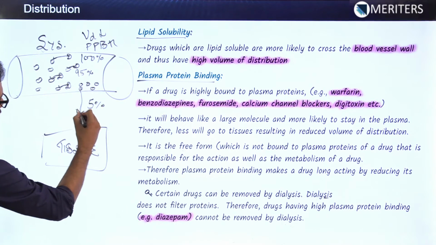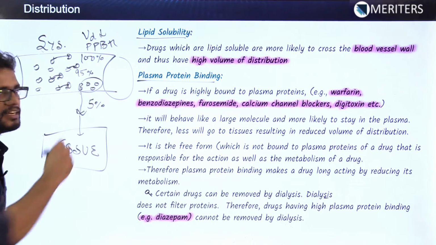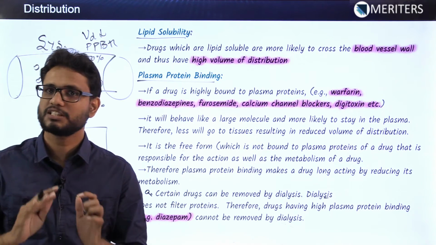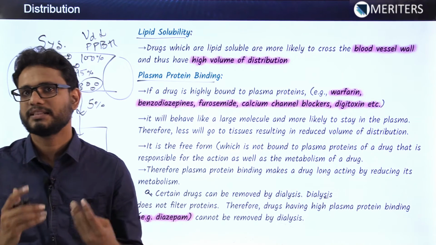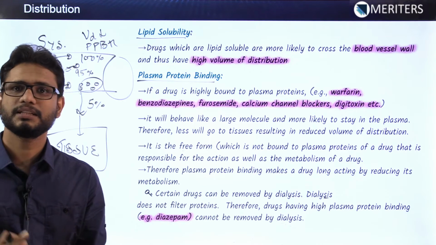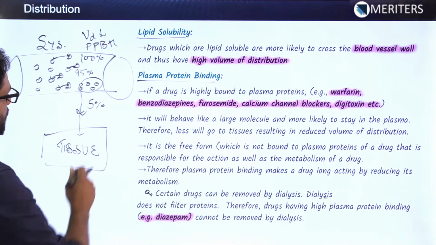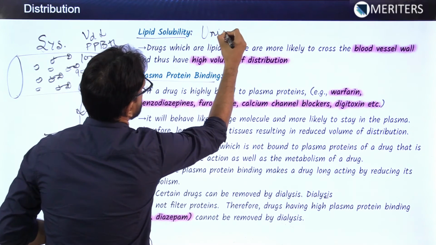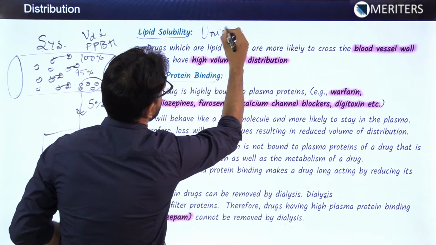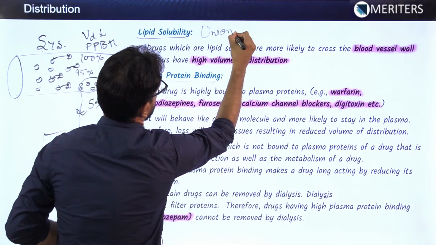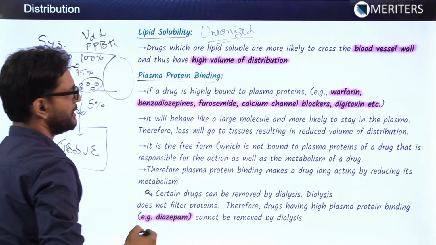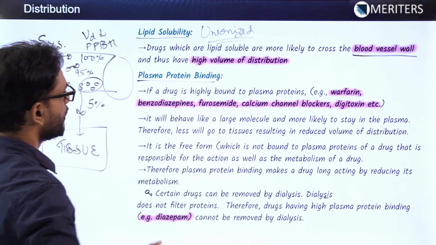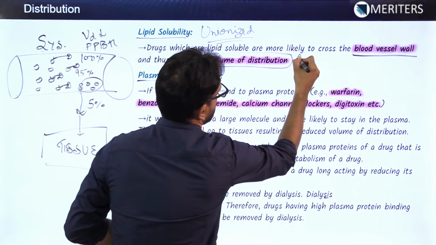Now this free drug will be given to the tissue. The important thing about this free drug is that it is the only fraction of the drug which will be undergoing metabolism and also producing the therapeutic effects. So let's discuss lipid solubility. We already know that the unionized part is the part which will be crossing the biomembranes. The blood vessel wall here is the biomembrane of interest, and the drug will cross towards the tissue and hence give a high volume of distribution.